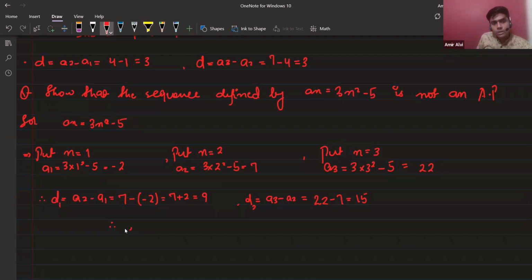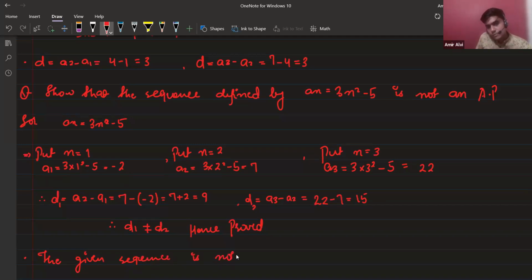So D1 is not equals to D2. Hence proved, the given sequence is not an AP.